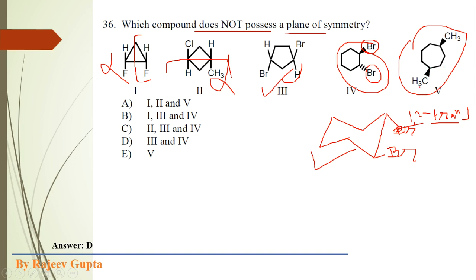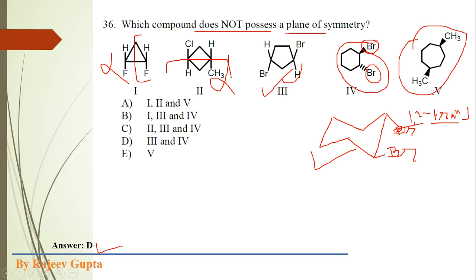So the correct option is shown here, D, 3 and 4. The option 5, I think 1, 2, 3, 4, 5, this molecule maybe possesses a plane of symmetry.